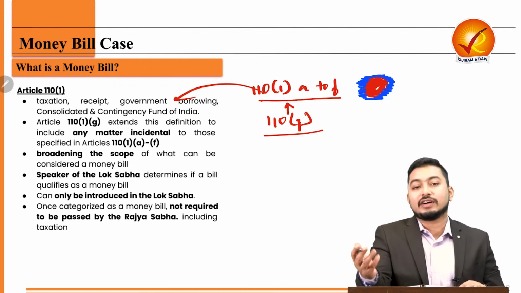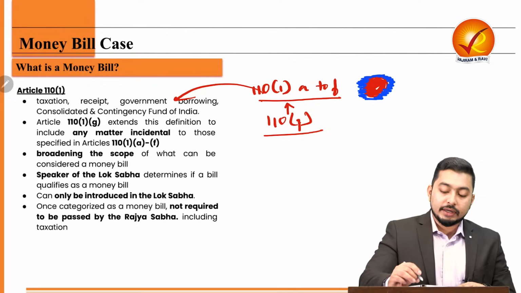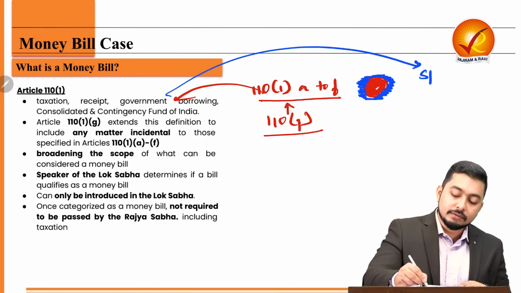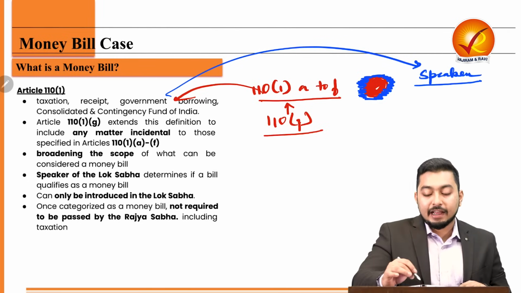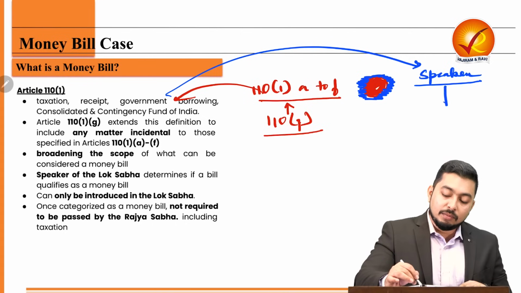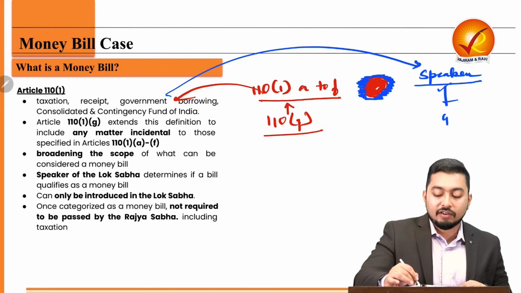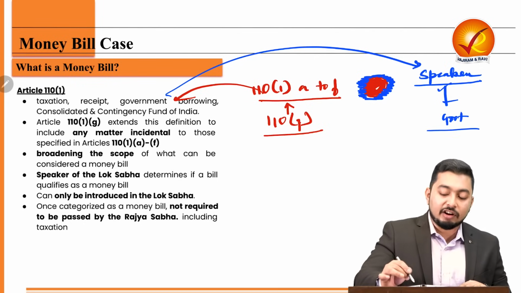And who classifies the money bill? So it is the speaker. And if we have a simple majority in the house, usually what happens, the speaker is from the government, from the party of the government itself.